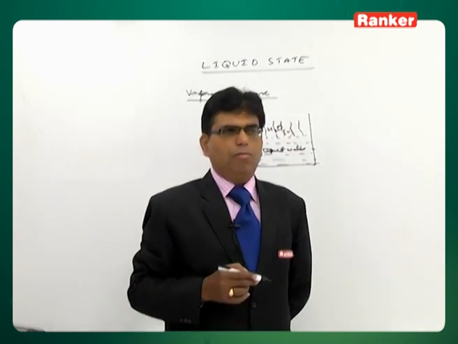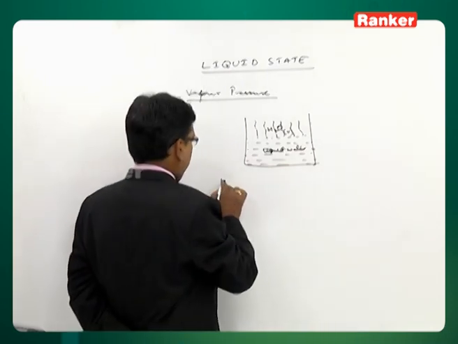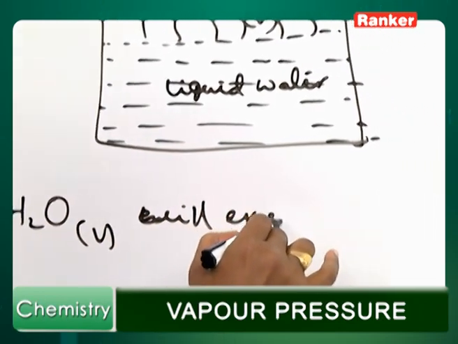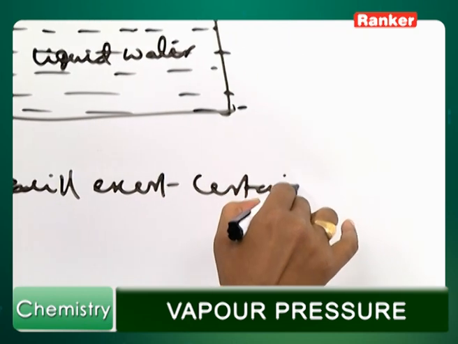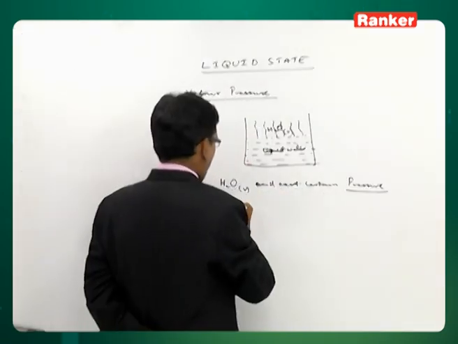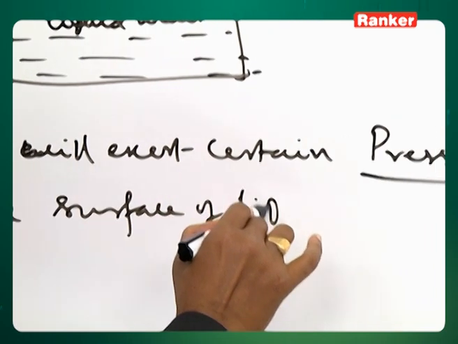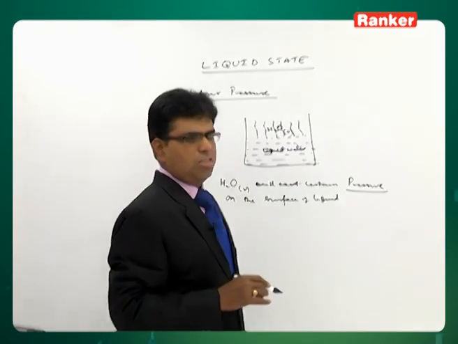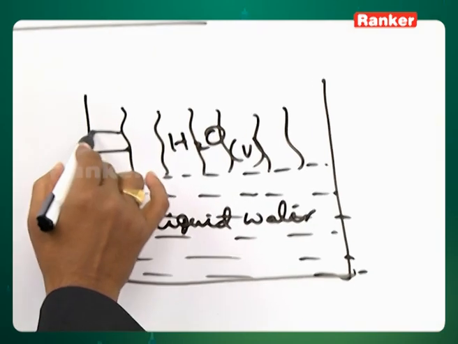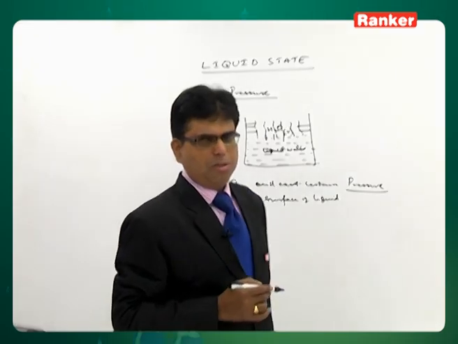Now, these vapor molecules on the surface will exert a certain pressure. H2O vapor will exert a certain pressure on the surface of the liquid. What is the reason? The reason is simple: these vapor molecules will hit the walls of the vessel or the surface. As a result, they will exert a certain pressure.